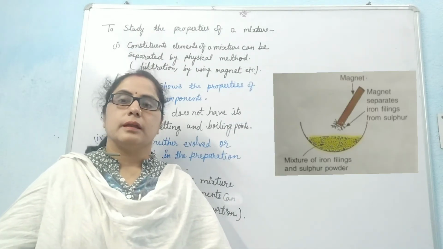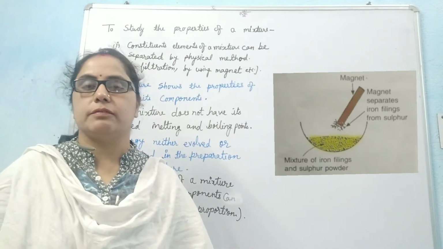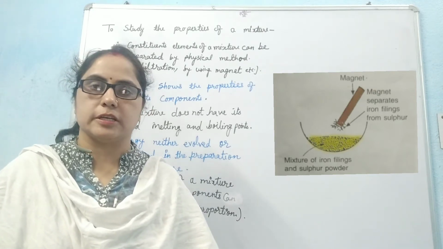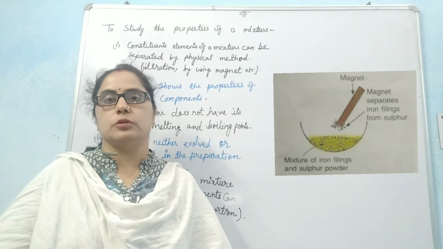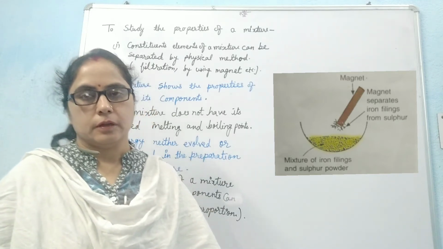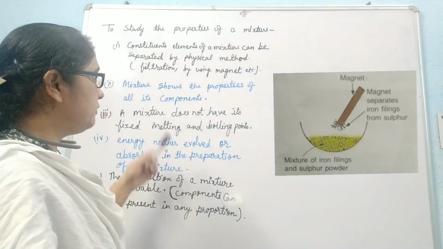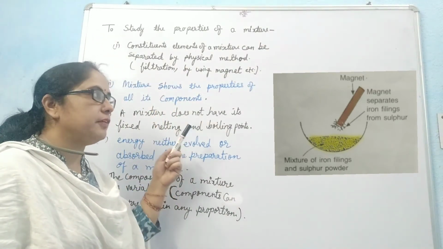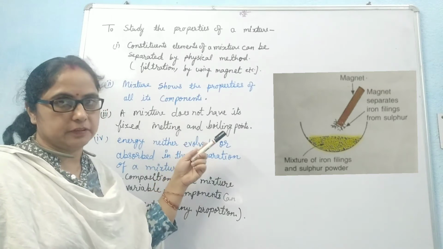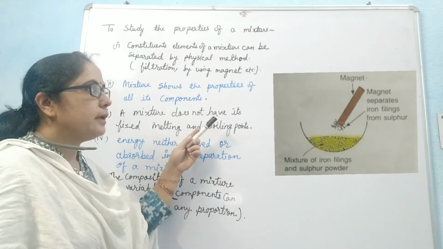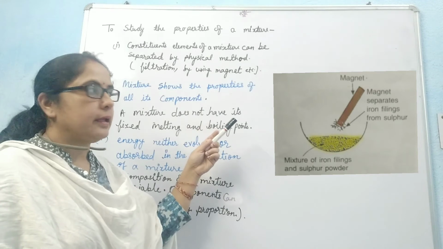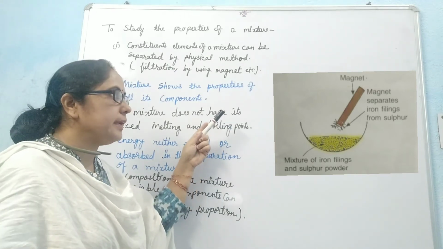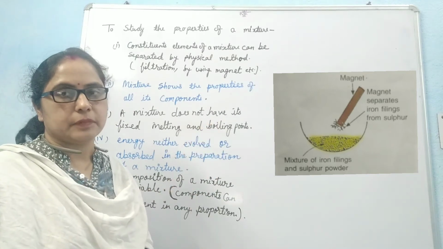Students, like compounds, mixtures have their own properties. Most of the properties of a mixture are opposite to those of compounds. So to study the properties of a mixture, we will take a mixture of iron filings and sulfur. Sulfur is yellow in color, and we get a grayish yellow mixture of iron filings and sulfur.